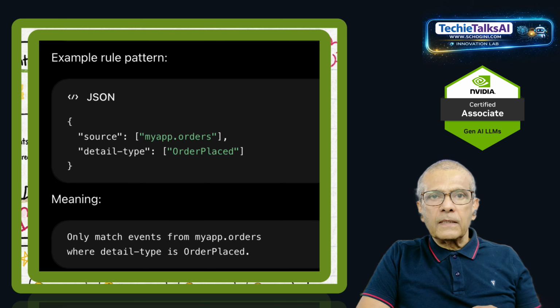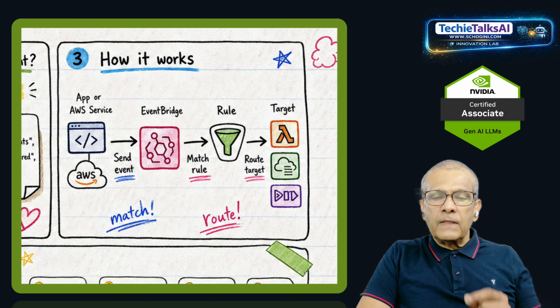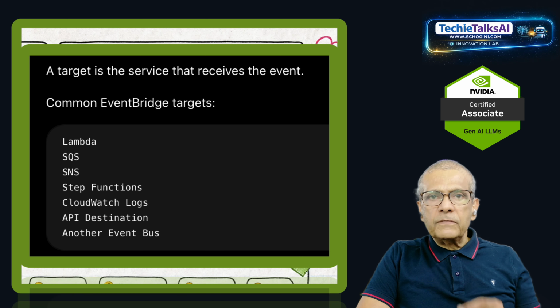What is a target? A target is the service that receives the event. Common EventBridge targets: Lambda, SQS, SNS, Step Functions, CloudWatch Logs, API destination, another event bus. AWS says a target is a resource or endpoint that EventBridge sends an event to when a rule matches.